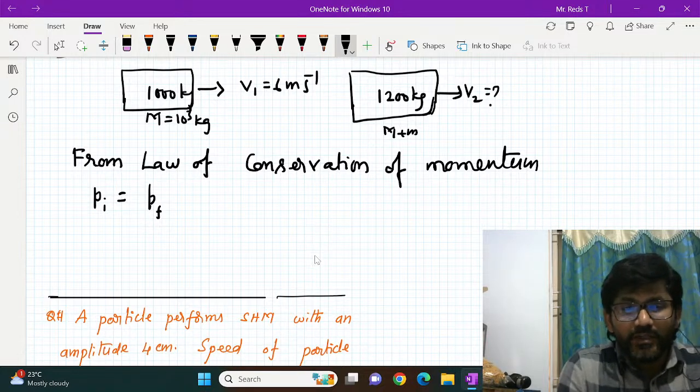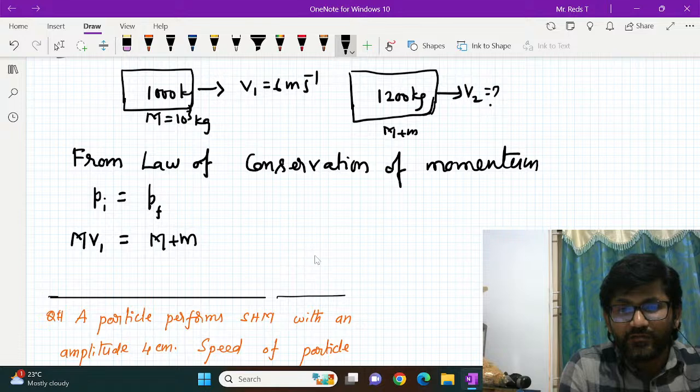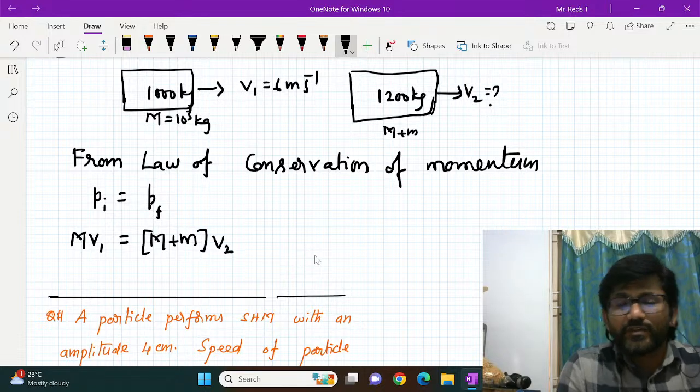So total initial momentum is initial mass capital M into initial velocity v1 is equal to final mass capital M plus small m into final velocity, you can take v2. What is this v2 is the question.